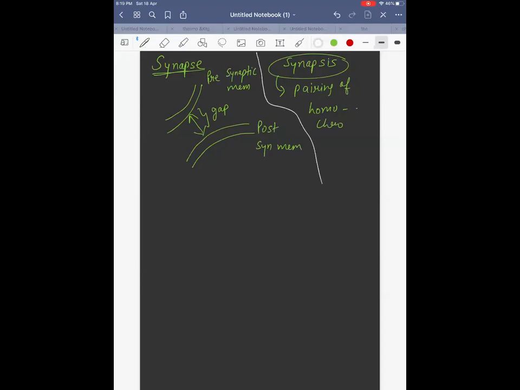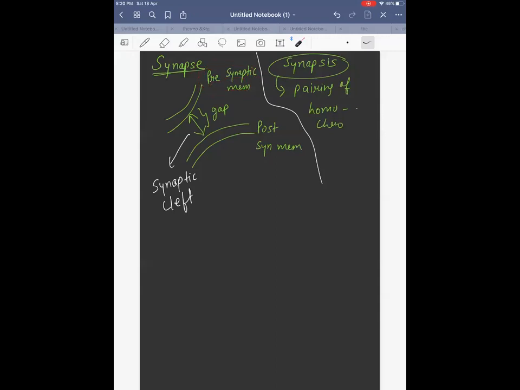Synapsis is the pairing of homologous chromosomes, and a synapse is a junction. It has the presynaptic membrane, the postsynaptic membrane, and the gap. This gap is called the synaptic cleft. What is the meaning of presynaptic membrane?